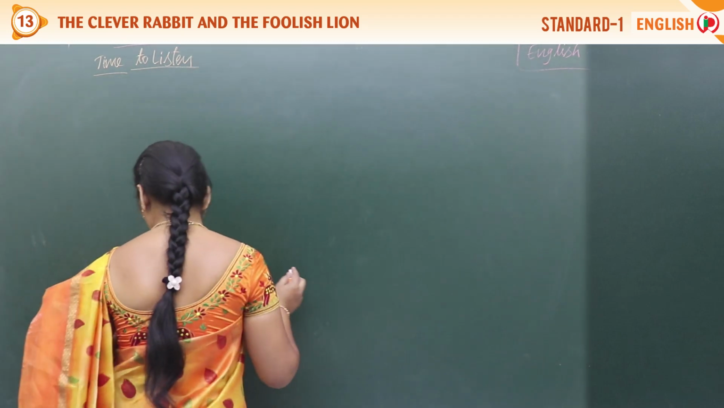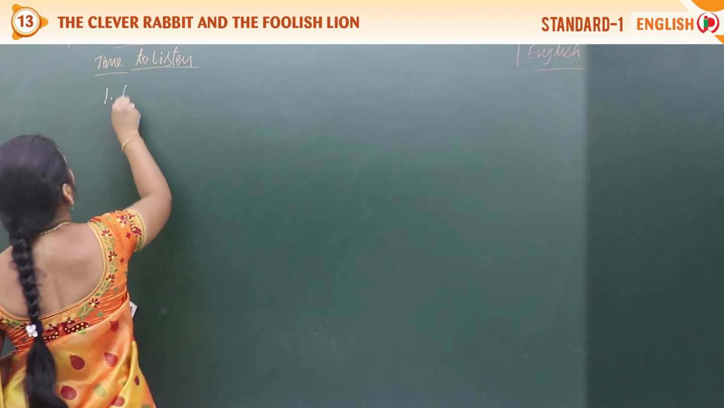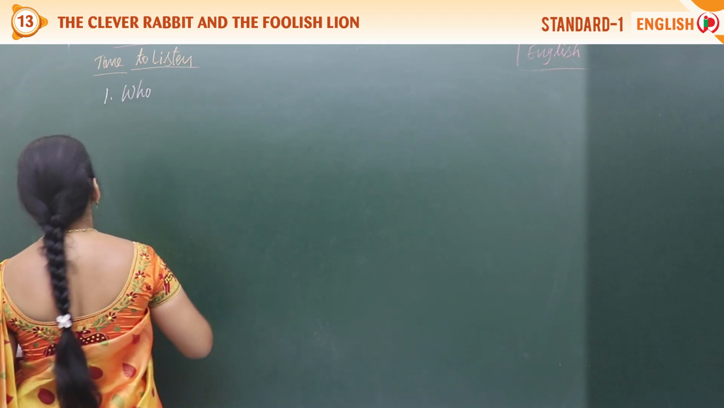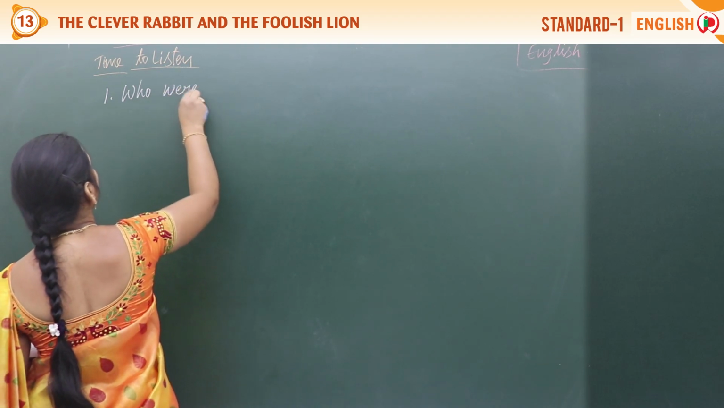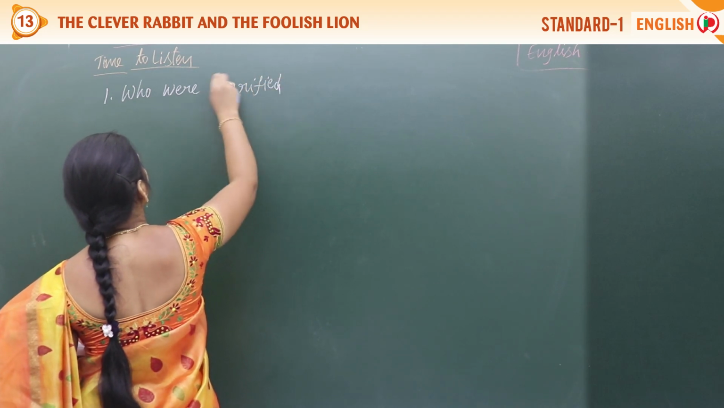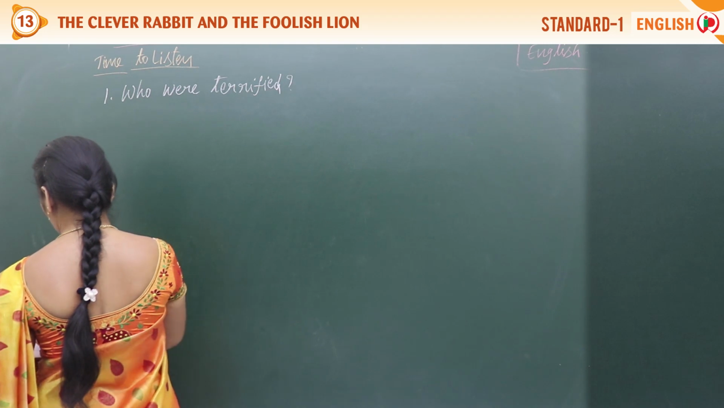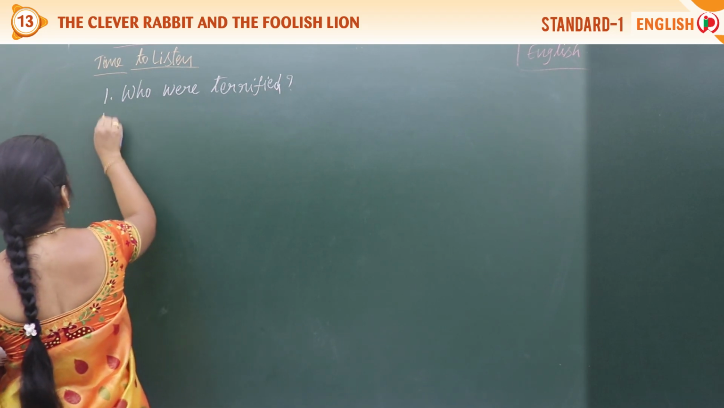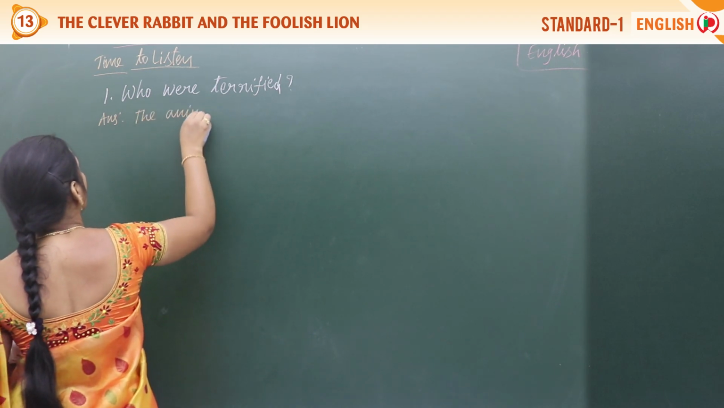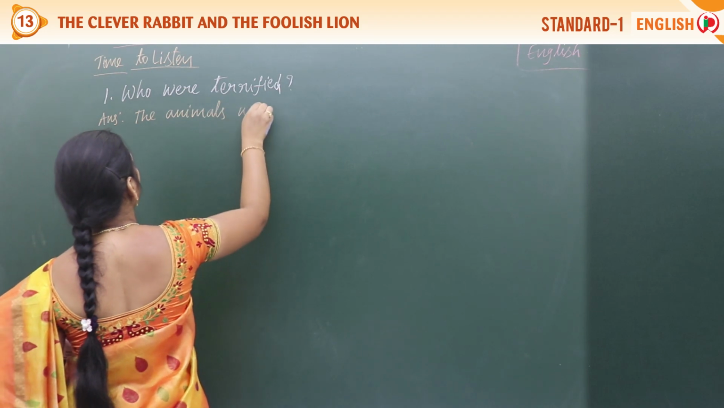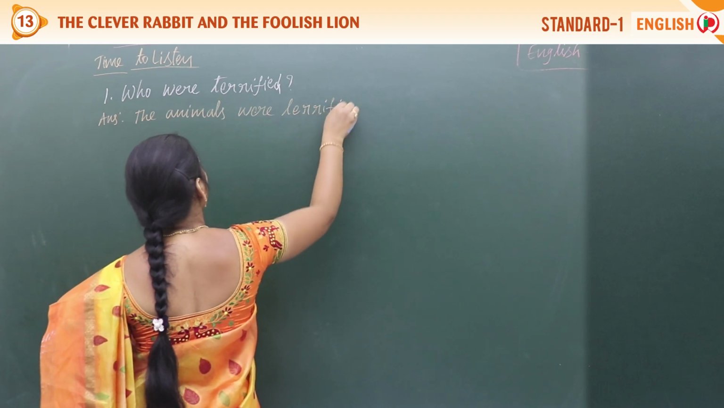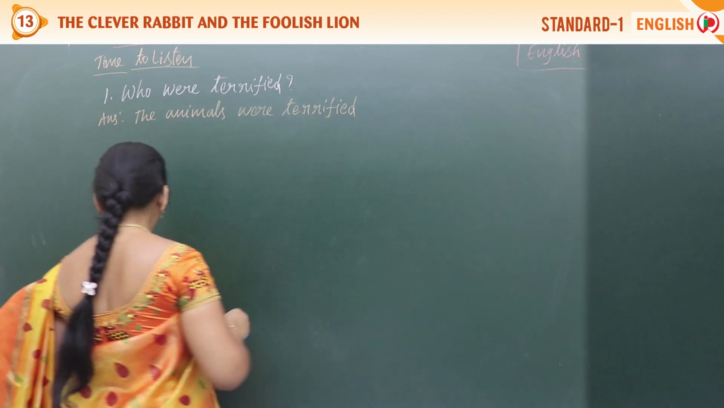So the first question is here. Who were terrified? Write the answer for this question. See the question. Who were terrified? Write the answer. The animals were terrified. The animals were terrified because